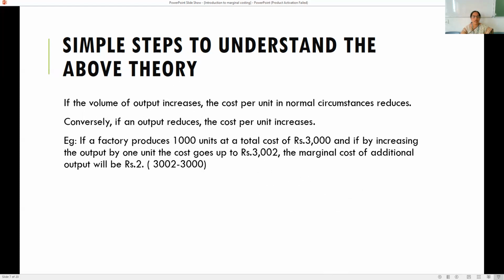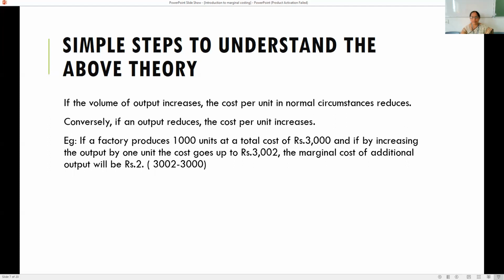For example, if a factory produces 1000 units at a total cost of rupees 3000, and by increasing the output by 1 unit, the cost goes up to rupees 3002, the marginal cost of additional output will be rupees 2.